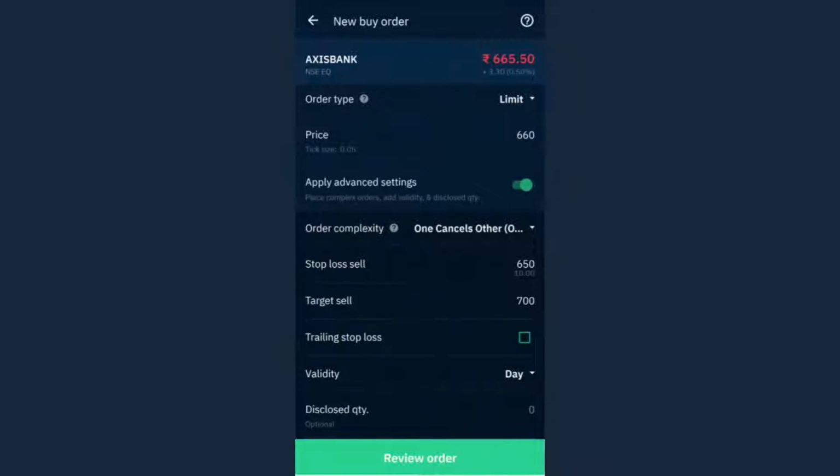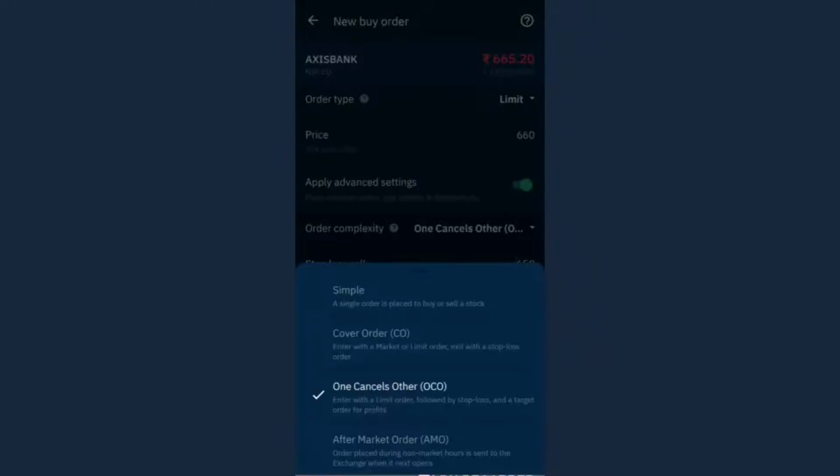If the stop loss order is executed, the target order will be cancelled. If the target order is executed, the stop loss order will be cancelled, right? So if you are buying, the stop loss and target will be sell, and if you are selling, the stop loss and target will be buy, right? So we talked about simple order, that is no complexities, just place the buy or sell price, whichever one you want, whether you want to buy the stock or whether you want to sell the stock.